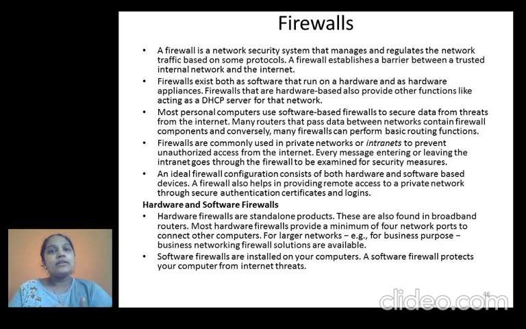Firewall establishes a barrier between the trusted network and the internet. It works as a barrier between the internet and your internal network. Understood? It helps us to secure and manage our data.